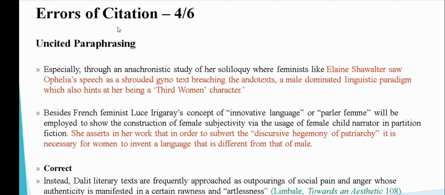Okay, now this is another very good one. Uncited paraphrasing. Now, what happens in uncited paraphrasing?